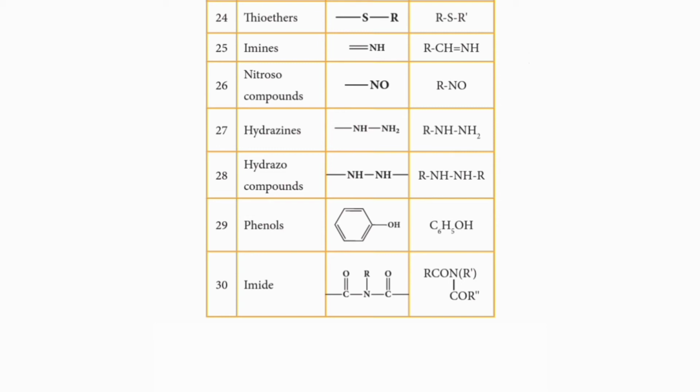Here, hydrazo compounds have the functional group bond NH bond NH bond. The general formula for hydrazo compounds is RNH NHR.